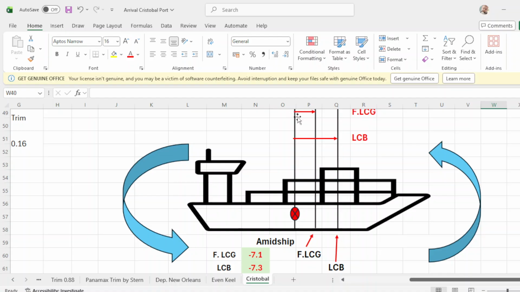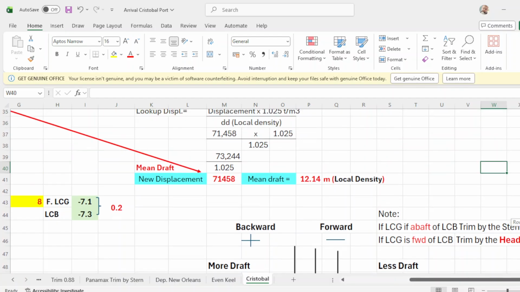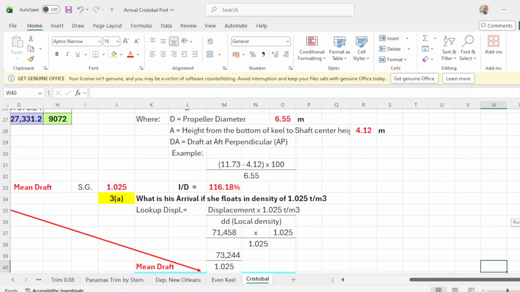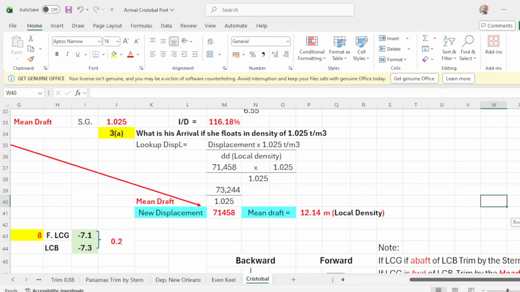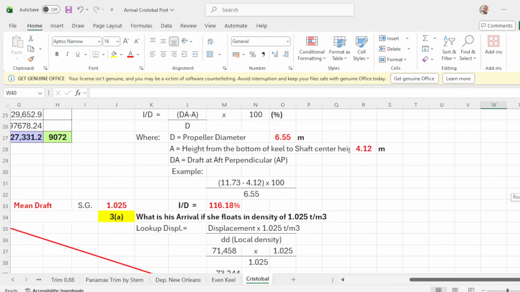And the weight of the entire vessel plus the weight of what's on board will, because of the gravitational pull, tend to push the vessel downward. That's why you have an arrow here going downward. That's why you are trimmed by the stern. Okay, I hope that's clear. That will be number 8. Okay, we go to number 9.